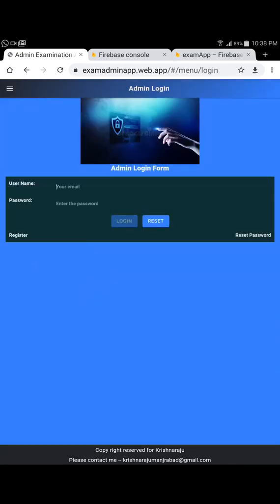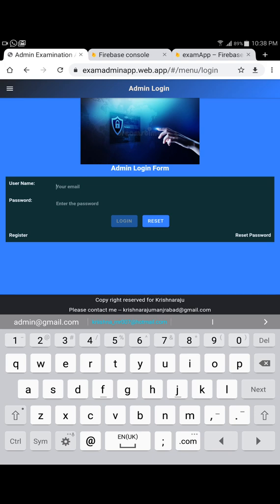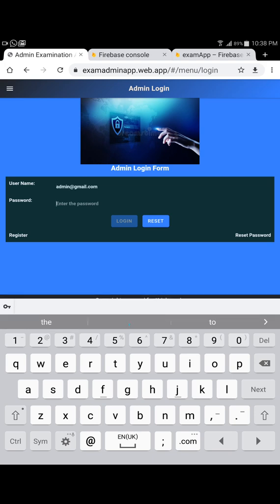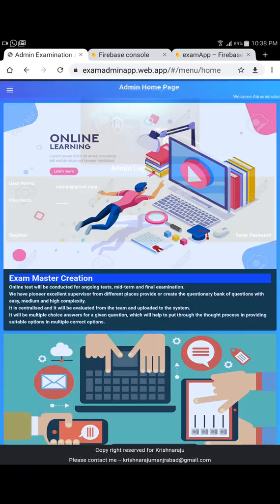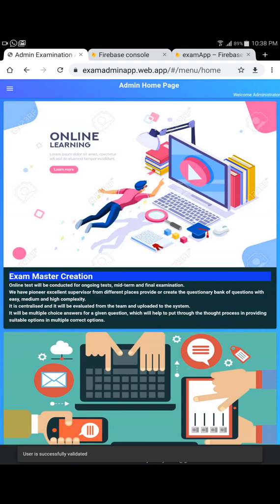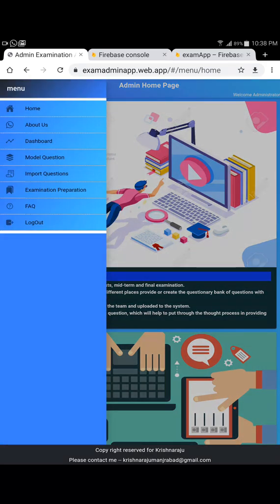I have just created a dummy login, which is admin@gmail, and I am putting in the password. Once you log in, you'll see the welcome administrator there. Once you are in, you'll see the fundamental options have changed, so now you have more options to look into. We touched on About Us, FAQ, and Logout is simply coming out of this application.